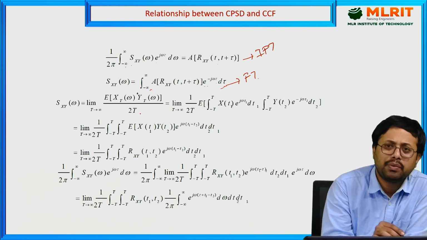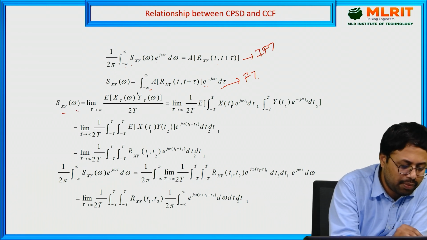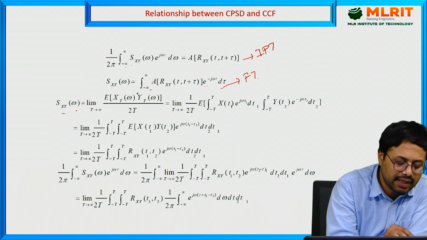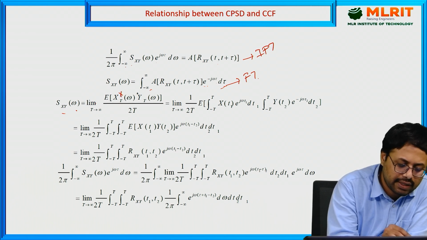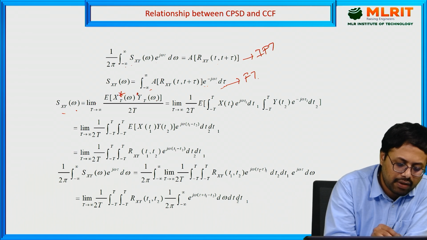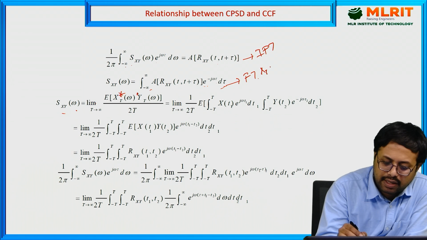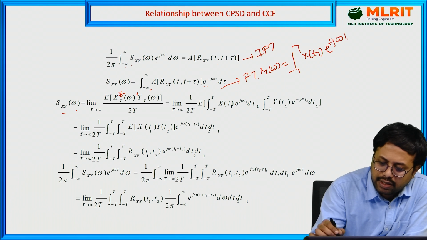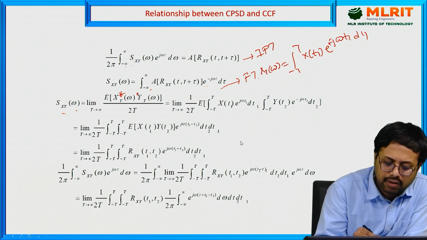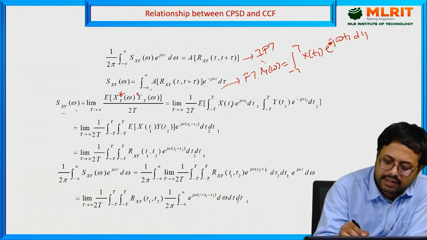Now we have one more relation related to the cross power spectral density. S xy of omega is equal to limit T tends to infinity expectation of X T of omega into conjugate of Y T of omega by 2T. Apply the relation X T of omega is equal to integral minus T to T x of t1 e power minus j omega t1 dt. Here we have the conjugate, that is why the minus sign changes to plus, giving X star of omega.